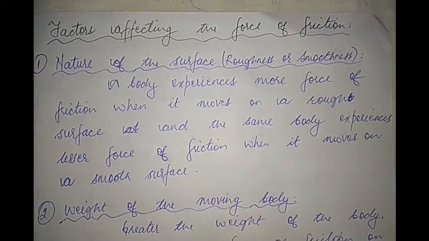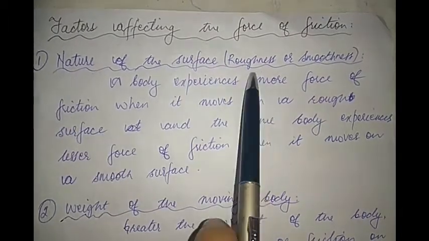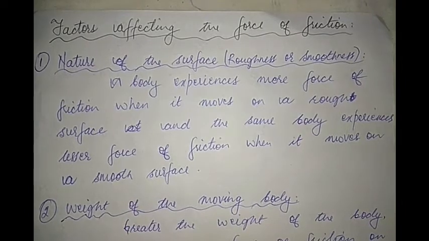So why do you think this is happening? This happens because this smooth paper exerts lesser force of friction, because of which the plastic ball moves faster and doesn't stop here, unlike when it was moving on the rough sandpaper. So remember, rough surfaces exert more force of friction, and smooth surfaces exert lesser force of friction. This is how force of friction depends on the nature, or roughness or smoothness, of a surface.